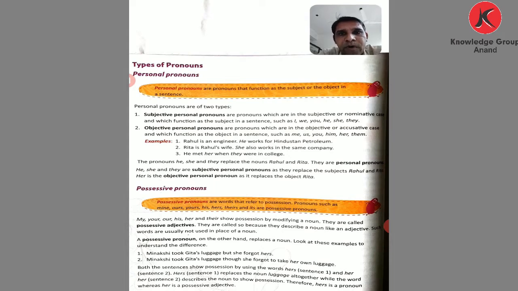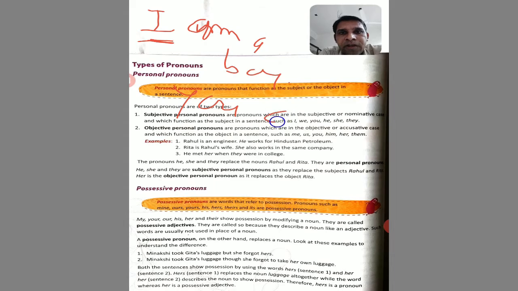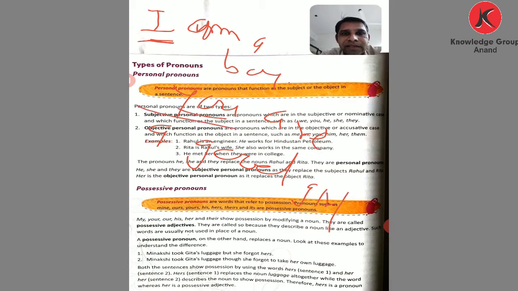Subjective personal pronouns are pronouns which are in the subjective or nominative case and which function as the subject in a sentence, such as I, we, you, he, she, it, they. How do we use them? I am a boy. Here I is a subjective personal pronoun in a declarative sentence. You are a good girl. Here you is used as the subject, so it is a subjective personal pronoun.